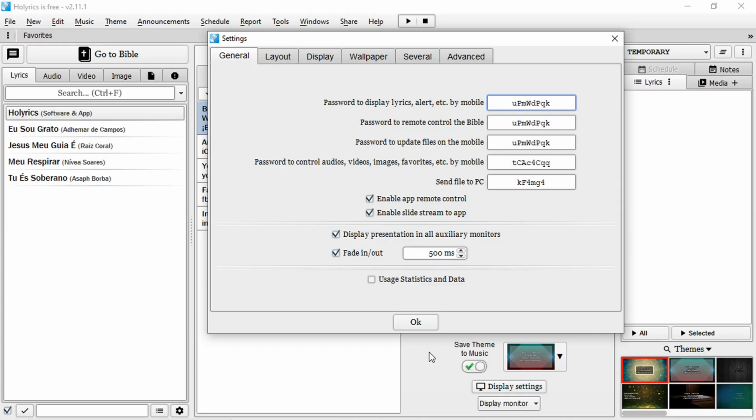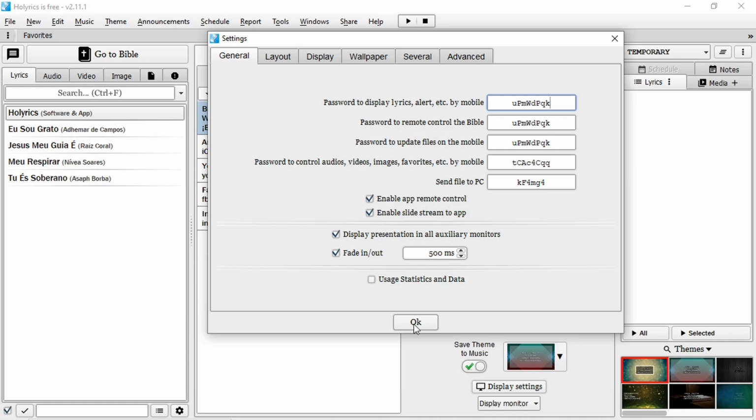All right, so right after Holyrics finishes its loading, it pops up this window right here on the back, and also the settings window. And this only happens the first time you ever open Holyrics. In here you can set up some general settings, as well as, you can see by the tabs on the top, several other settings. For the purpose of this video, we're just going to click OK, accepting whatever the default settings are.